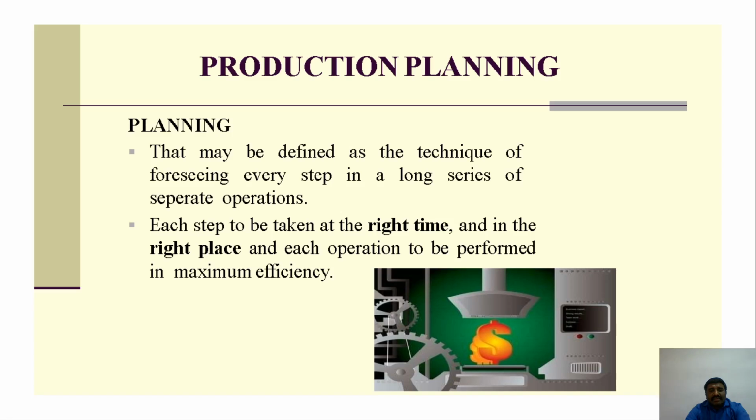In production planning, we have to produce at the right time, at the right place we have to distribute, and with efficiency according to the demands of the customers. The best example we can also say is Jio Fiber. At the time of lockdown, the right time we introduced Jio Fiber, and at the right places, even remote places, you gave the opportunity. You know the efficiency of Jio internet.